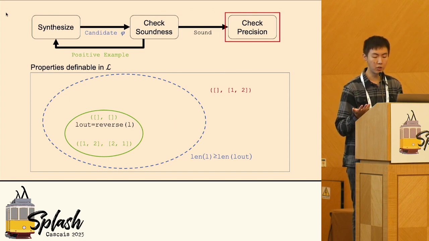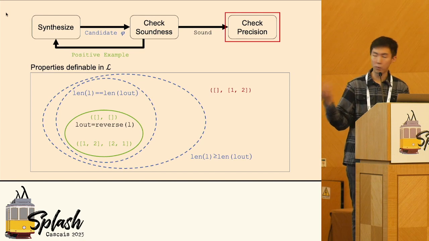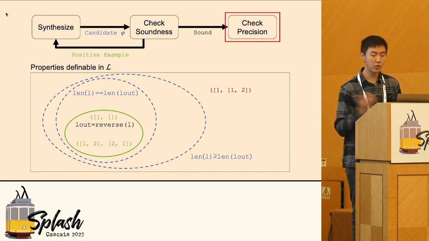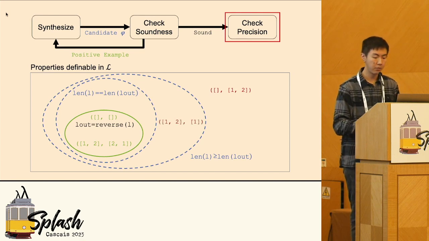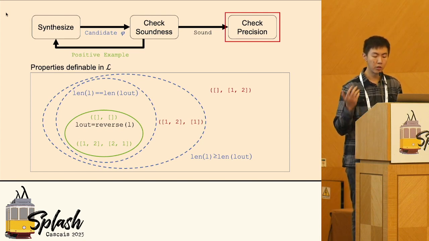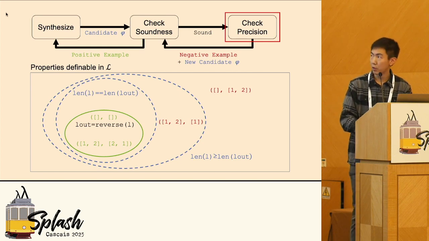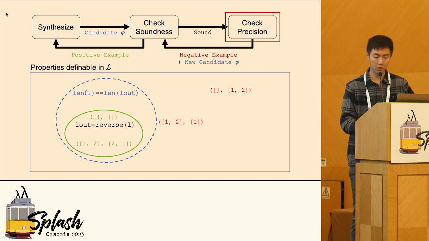Usually, checking precision of a property is harder than checking soundness. Say we want to find a property that is more precise than the current one, using only examples. But how can we be convinced that the new property is more precise? Well, it should satisfy all existing examples and need one more negative example that was not rejected by the old property but is rejected by the new property. And again, finding new properties is also example-based, so we should check soundness again. Now, the property is sound and precise, so the algorithm returns the property.